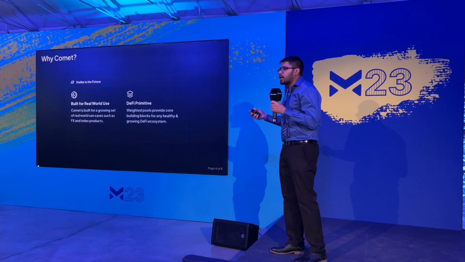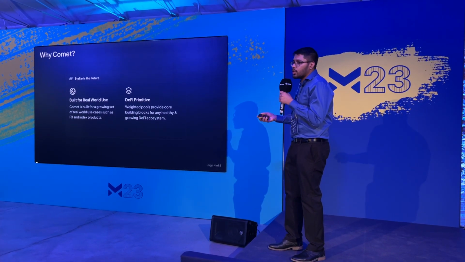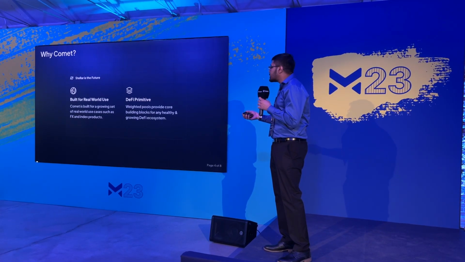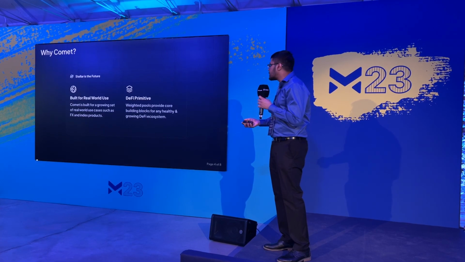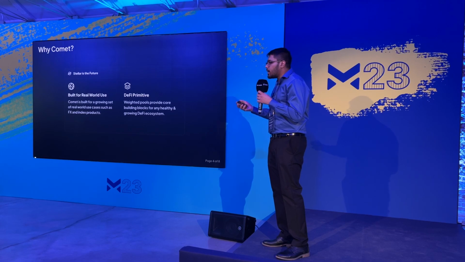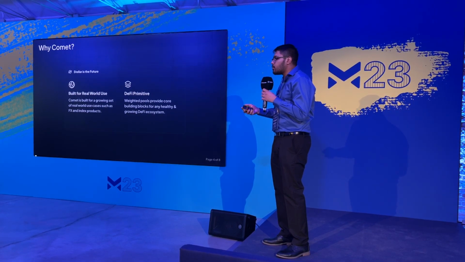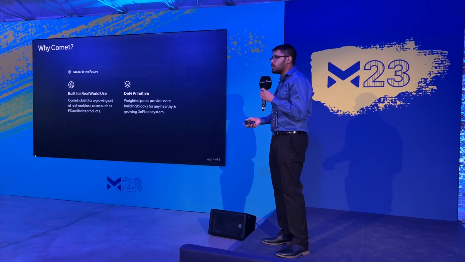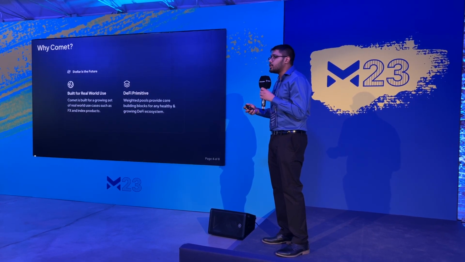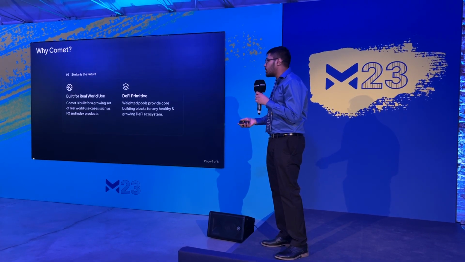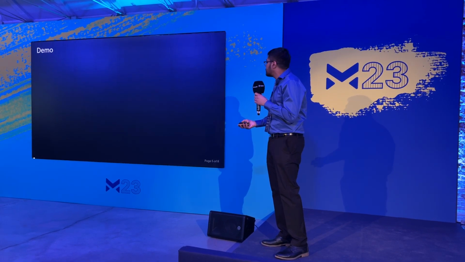So we take a step back. Why Comet? What's the bigger picture? Well, we want to connect DeFi to the real world. We want to power use cases like FX and index products. And this segues nicely into us being a DeFi primitive. Many DeFi ecosystems rely on AMMs and lending and borrowing protocols to be the building blocks of the ecosystem. We expect Soroban to be no different. We want to power many products that build on top of Comet, on top of our core contracts.